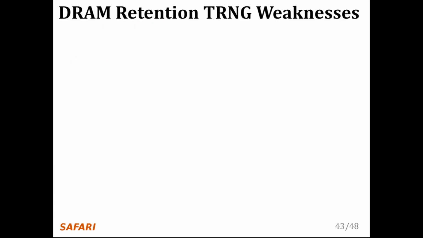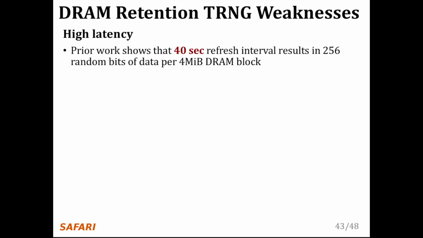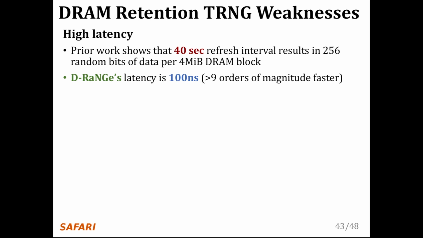Unfortunately, DRAM retention-based TRNGs have weaknesses. They generate random values with a high latency. Prior work shows that 40-second net refresh intervals result in 256 random bits of data per 4 megabyte DRAM blocks. On the other hand, D-RaNGe latency is 100 nanoseconds, which is greater than 9 orders of magnitude faster.